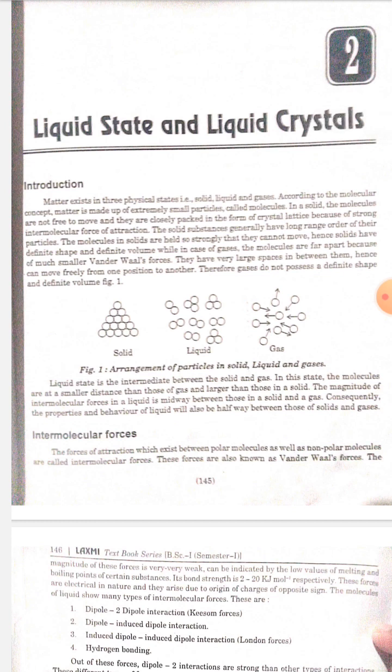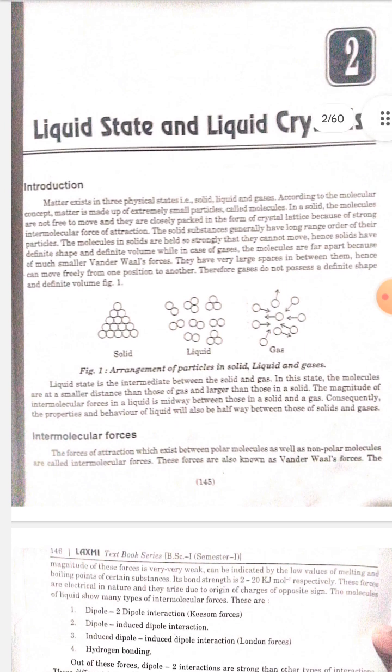Hence, solids have definite shape and definite volume, while in case of gases, the molecules are far apart because of much smaller van der Waals forces. They have very large space in between them, hence can move freely from one position to another. Therefore, gases do not possess a definite shape and definite volume.